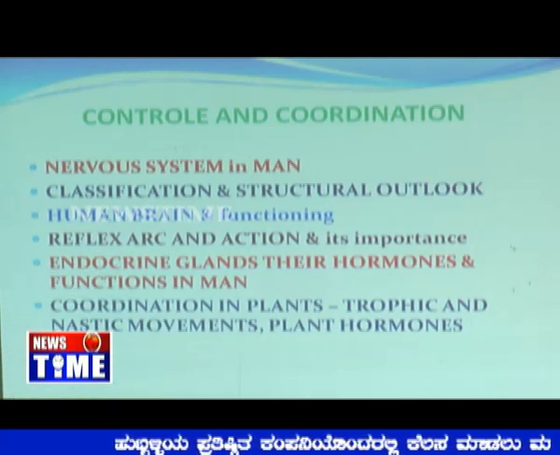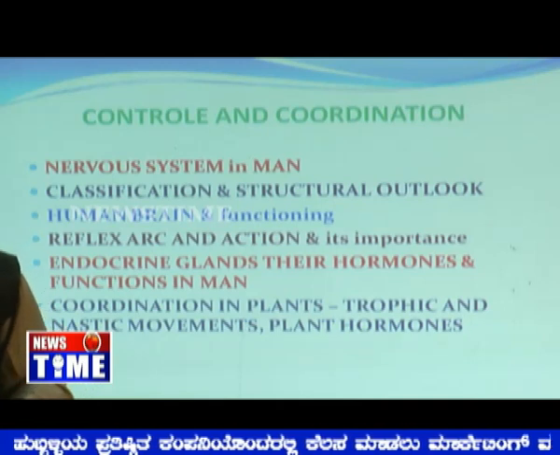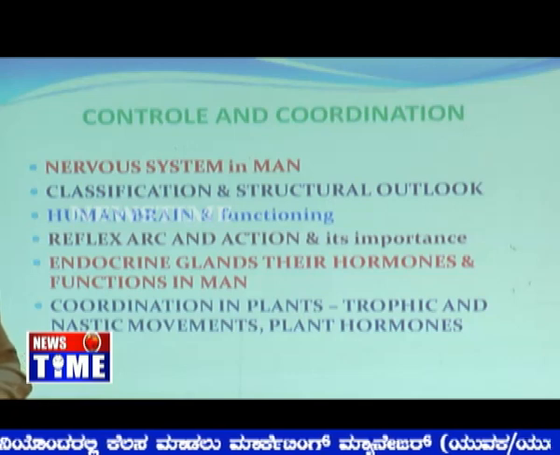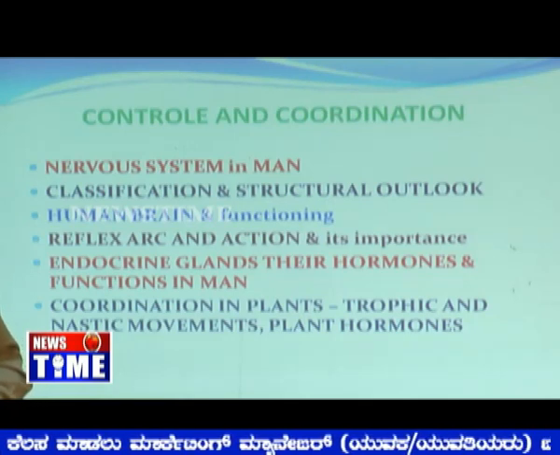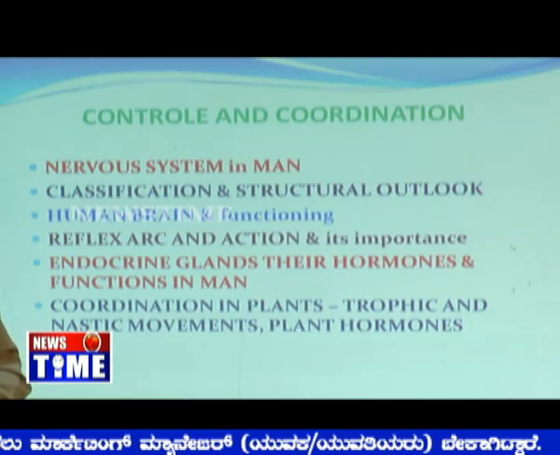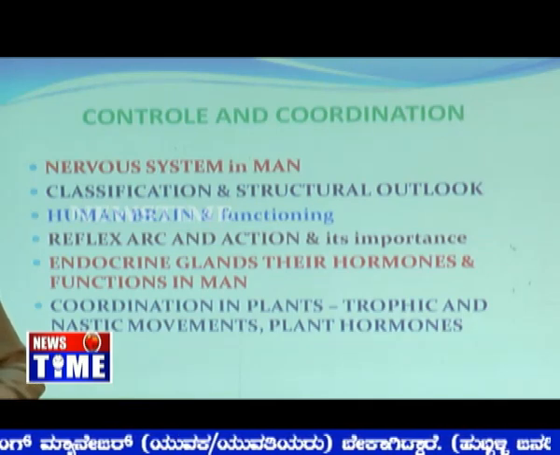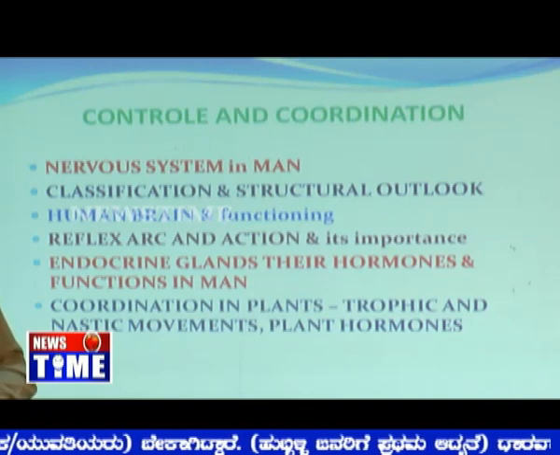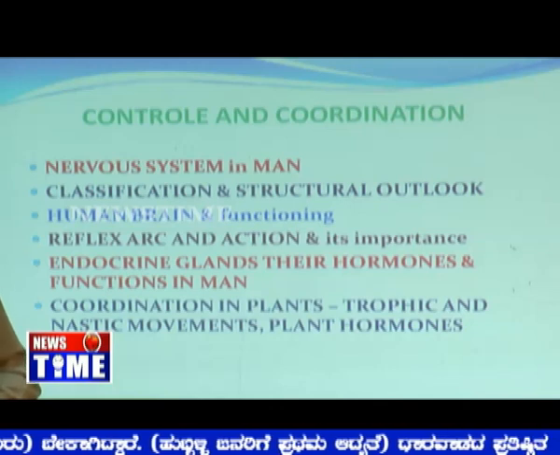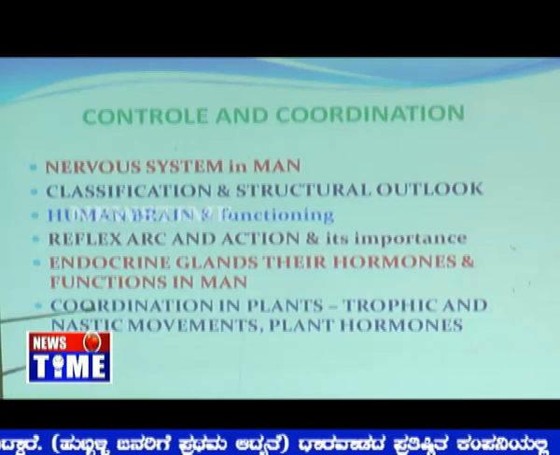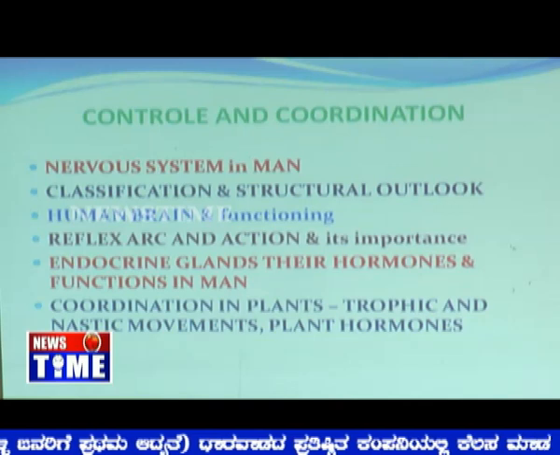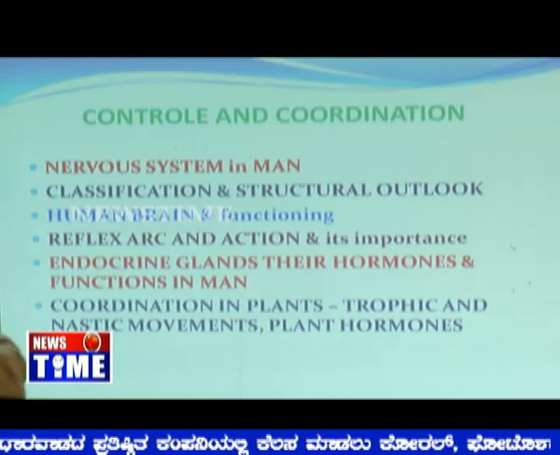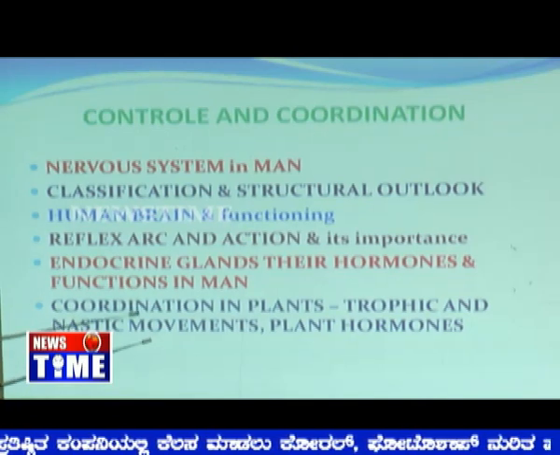Then endocrine glands are very, very important throughout the body, whether it is the pituitary gland, thyroid gland, parathyroid gland, or else the testes or ovary. They all function in our body at different stages of age, and they make a complete body by secretion of hormones to the particular target organs, and they function from then onwards. Then we come across coordination in plants also, because plants will flower, plants will grow, plants will cease their growth. They all will be under the control of different hormones.